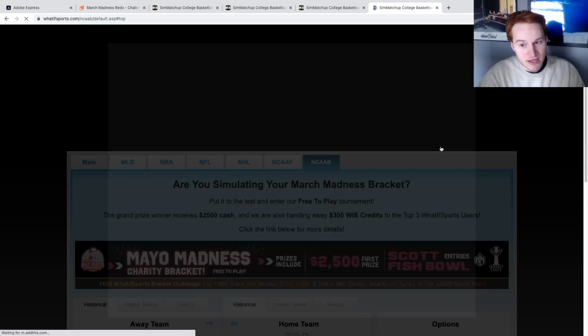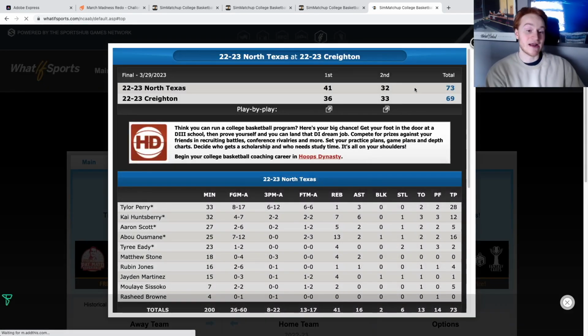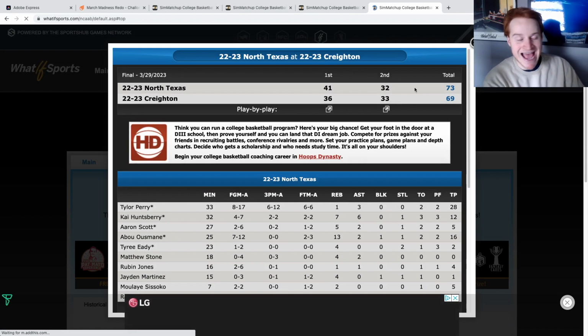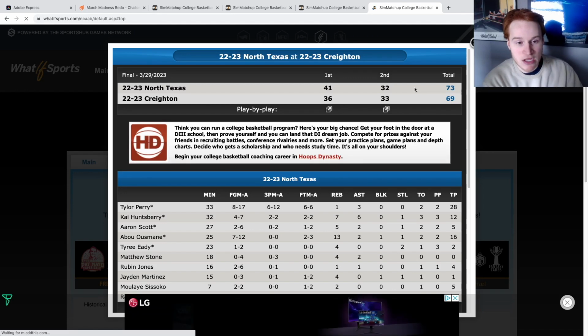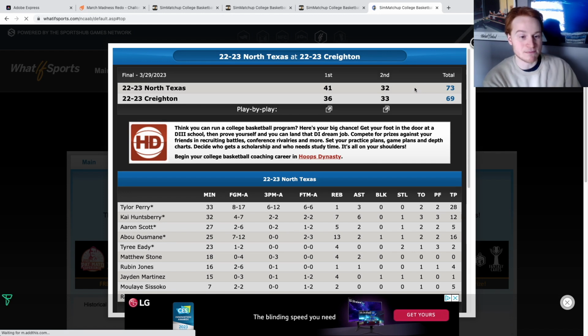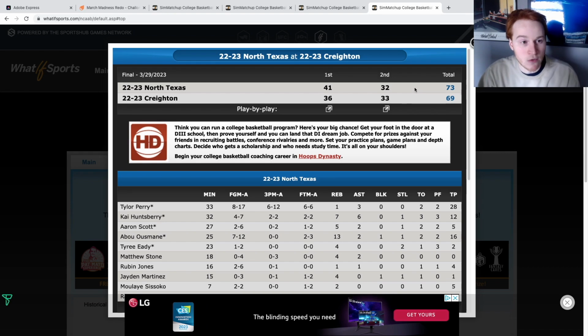See if it'll load. Can it please? And there it is. North Texas University with the upset. Maybe a little higher scoring than I thought, but North Texas beats Creighton. They missed getting into this tournament after being on the bubble in real life, but they get into the simulation and they win. I'm going to recap the first round now.